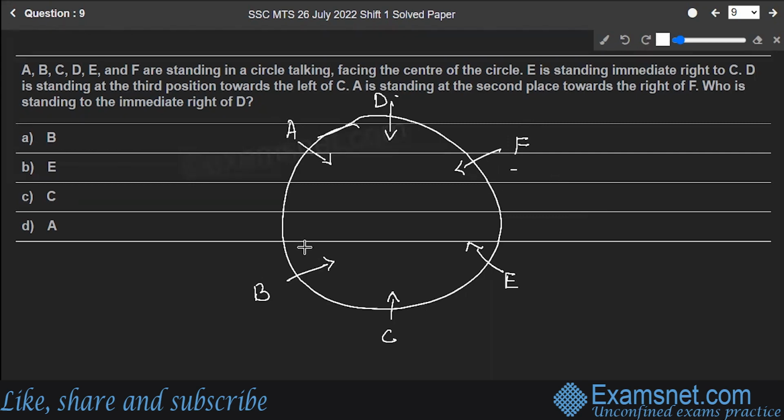Now the question is, who is standing to the immediate right of D? Let's see. Immediate right is A. So A is sitting to the immediate right of D. That means option D is the correct answer to the question. Hope you are clear. Let's move to the next.